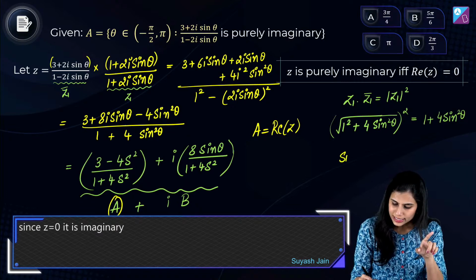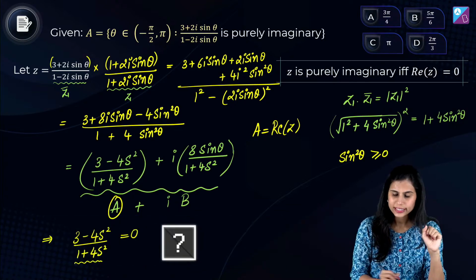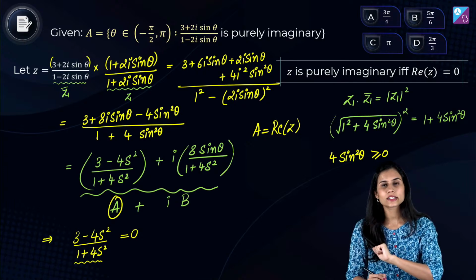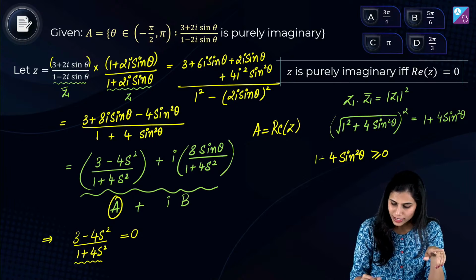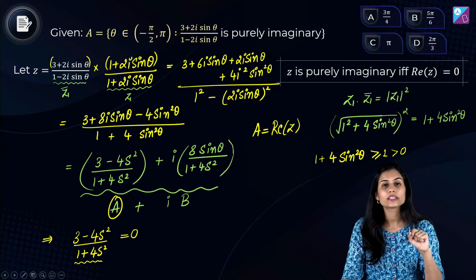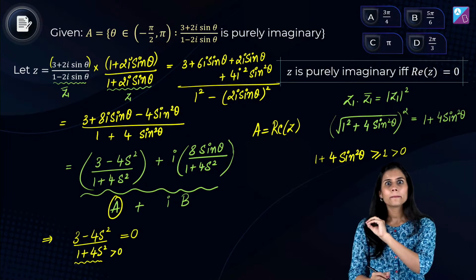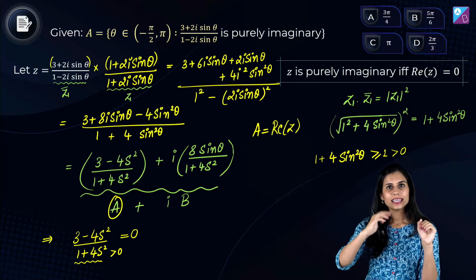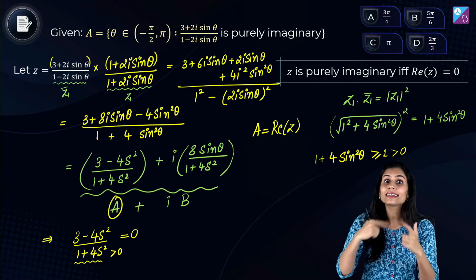You all know sine square theta for any real theta is always non-negative. If I multiply both sides by 4, 4 sine square theta is non-negative for any real theta. If I add a 1 both sides, I will get 1 plus 4 sine square theta is greater than or equal to 1, which is obviously always strictly positive. That means my denominator term is always positive, and something upon positive can give you 0 if and only if that something sitting in the numerator itself is 0.